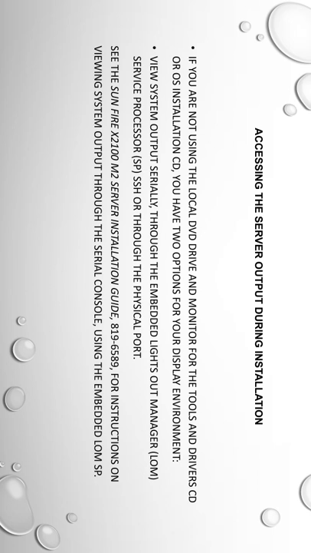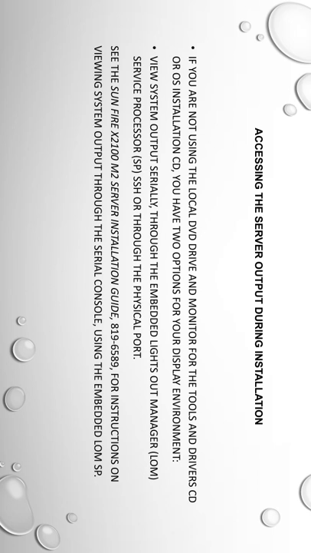Accessing the server output during installation. If you are not using the local DVD drive and monitor for the Tools and Drivers CD or OS installation CD, you have options for your display environment.